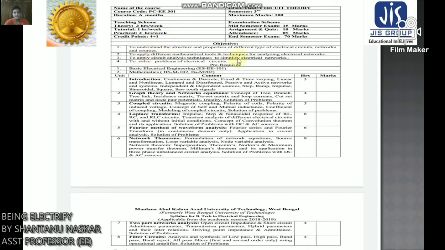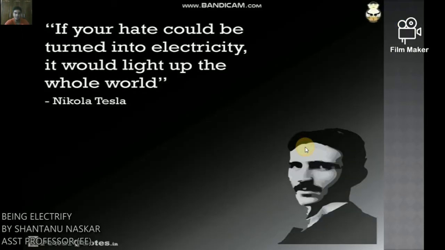In my previous lecture, I discussed the objective of this course, and also the introduction, coupled circuit and superposition theorem, KCL, KVL, mesh analysis, nodal analysis. So today I will discuss Thevenin's theorem.